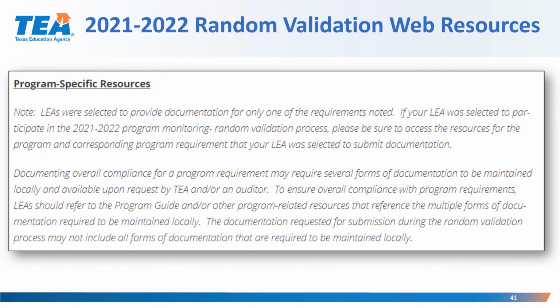The next section of the webpage will include the program-specific resources. Please note that LEAs may have been selected to provide documentation for only one of the requirements noted. If your LEA was selected to participate in the 21-22 Program Monitoring Random Validations process, please be sure to access the resources for the program and corresponding program requirement that your LEA was selected to submit documentation. Documenting overall compliance for a program requirement may require several forms of documentation to be maintained locally and available upon request by TEA and/or an auditor.